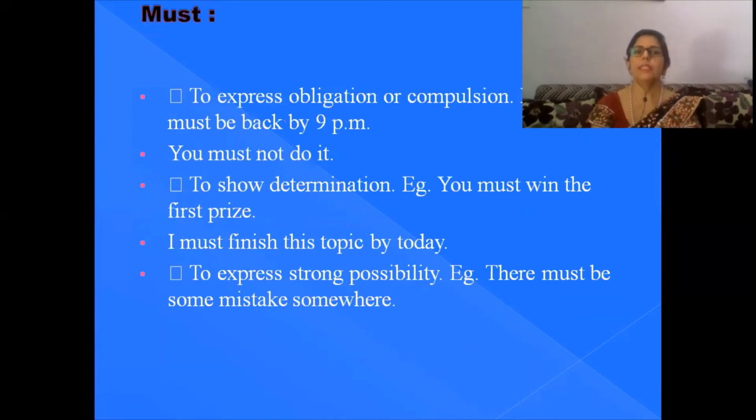Now must is used to express obligation or compulsion. For example, you must be back by 9. You must do it. So there is obligation and compulsion. To show determination, you must win the first prize. That means here there is determination that you should win.